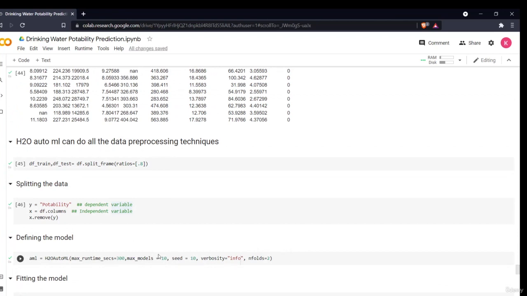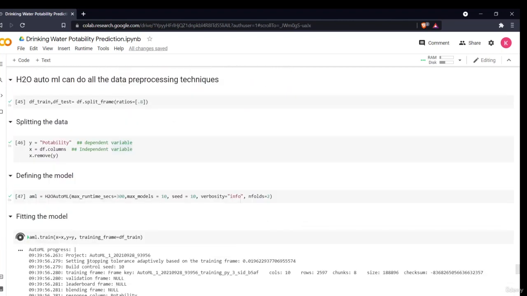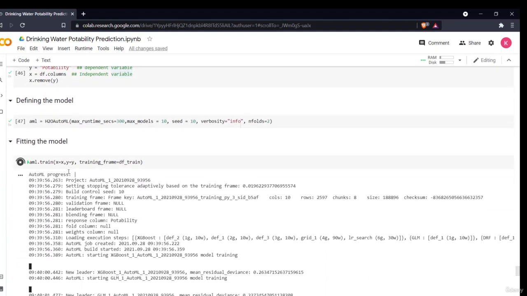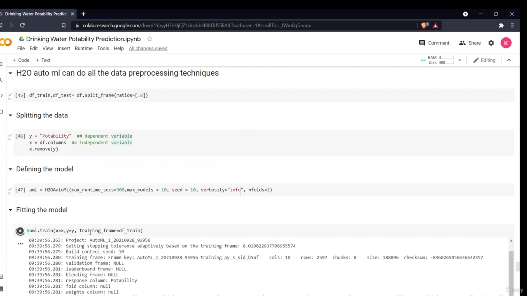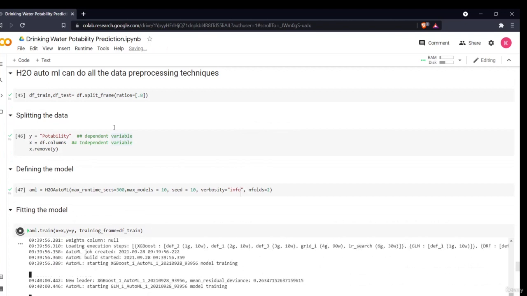There are many different parameters which can be used. You can look at the H2O AutoML documentation and find out what the different things are that you can use in H2O AutoML. But here I am providing the model, fitting the model. I have executed it. I have set it to 300 seconds, so it might take 300 seconds or less to compute. X is all the df.columns, and Y is my potability. In df.columns I remove the potability, and I have given it to take data from this df train which I have taken.